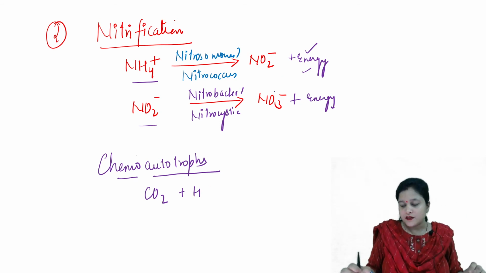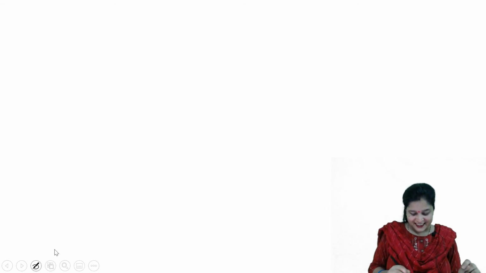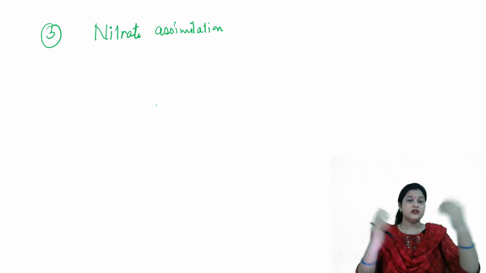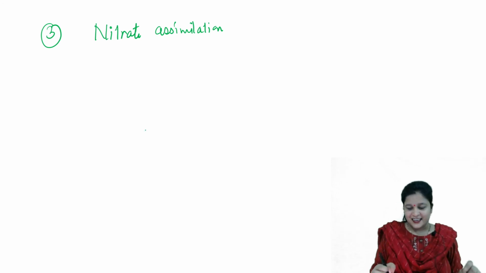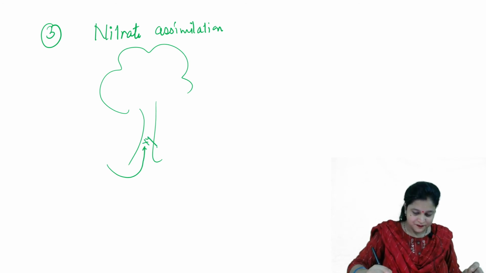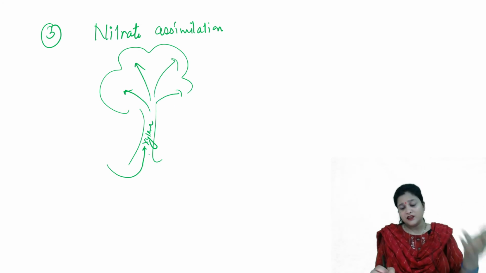Okay, what happens to the nitrate? That is the third step of the nitrogen cycle. So, the third step is nitrate assimilation. That nitrate is taken up by the plants. Where does the nitrogen go? Through which tissue does it travel? Yes. So, along with the water, this nitrate goes through the xylem to different parts of the plant. It goes to the shoot. But there is a twist.